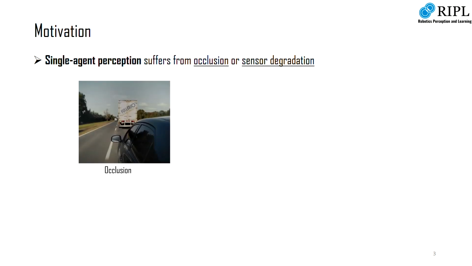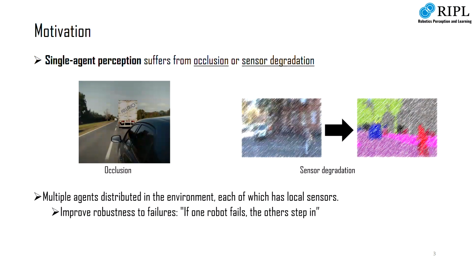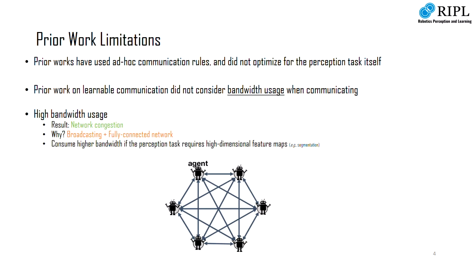For example, if a robot perceives the environment from a single viewpoint, there might be several blind spots. Similarly, if there are sensor degradations, the robot would have difficulty performing its underlying perception task. On the other hand, we also see the development of multi-robot or multi-agent systems, which can improve robustness to such failures. We therefore look at the problem of multi-agent communication to gain such robustness.